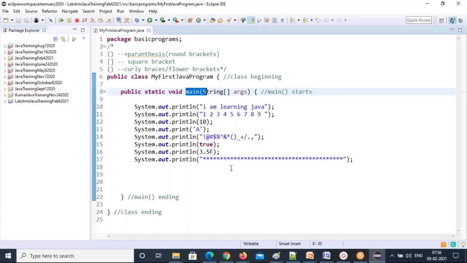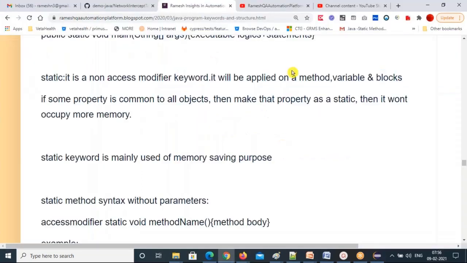I have given where to apply the static keyword, and now when to use it, a second question. Two questions should strike your mind. Where to use? The answer: on a method, a variable and a block you can use the static keyword. And when? If any property is common to all objects, you make that common property static, like college name common to all students, company name common to all employees.